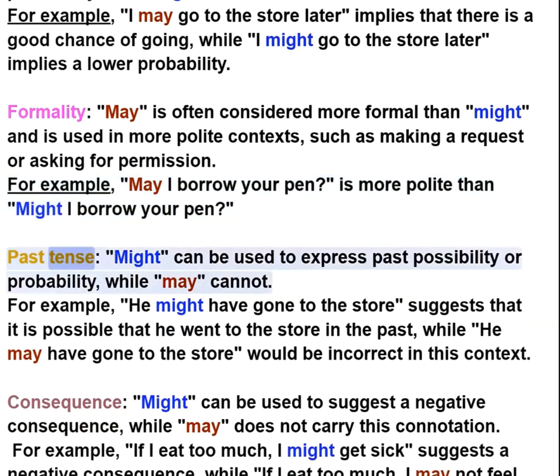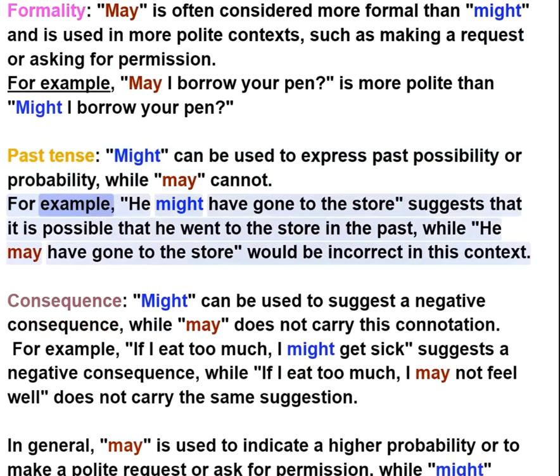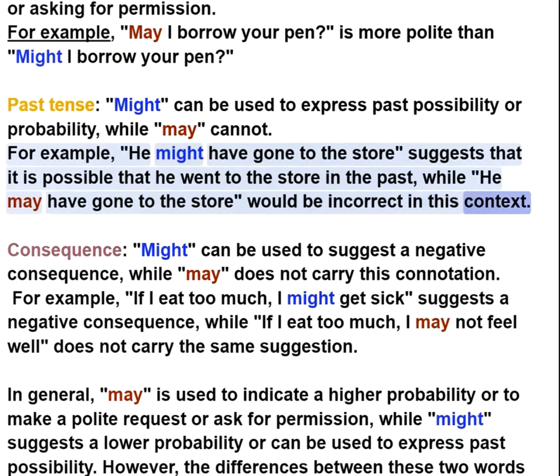Past tense. Might can be used to express past possibility or probability, while may cannot. For example, "He might have gone to the store" suggests that it is possible that he went to the store in the past, while "He may have gone to the store" would be incorrect in this context.